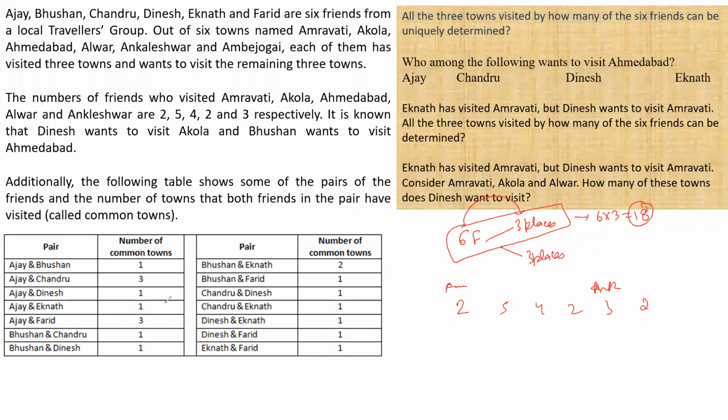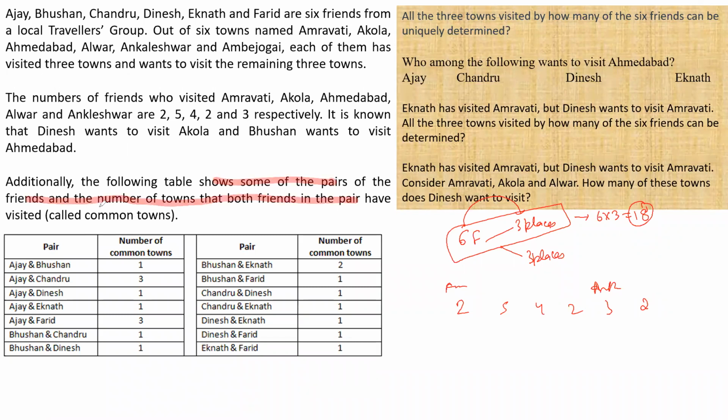Is this clear, everyone? Up to this point, is this clear? We haven't even started doing anything yet. We are just working on the hints, right? Okay.